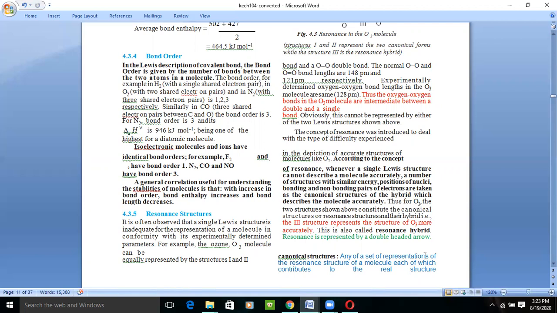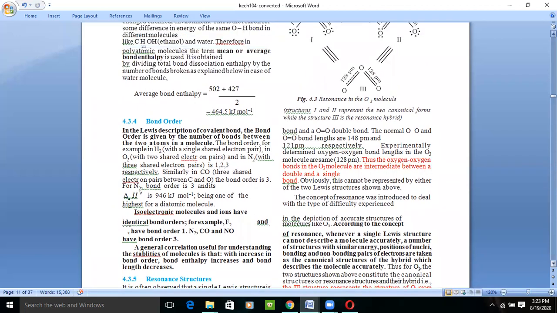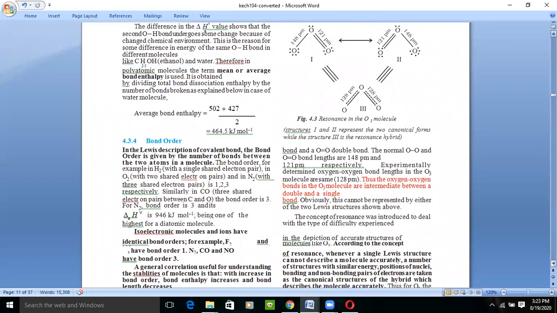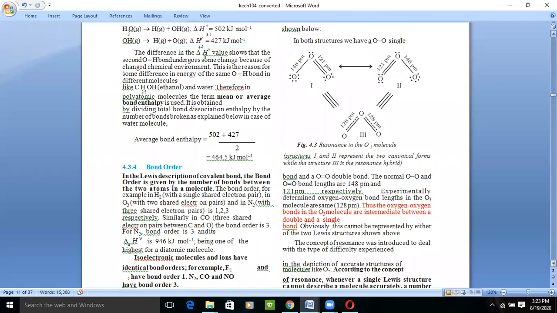For example, if we talk about O3, there are three resonating structures. Number one, we know that oxygen combines with double bonds, right? So we have O3. What is happening in this? In the first resonating state, the first and second oxygen atoms combine with a double bond.